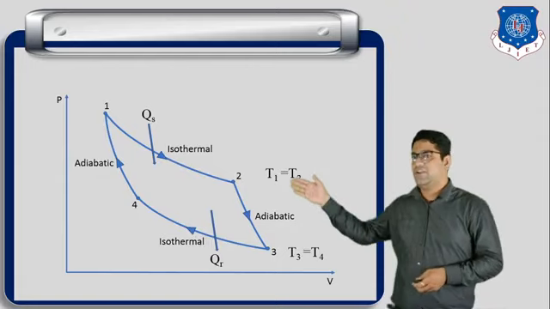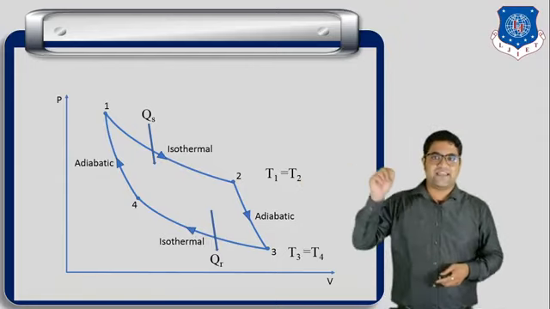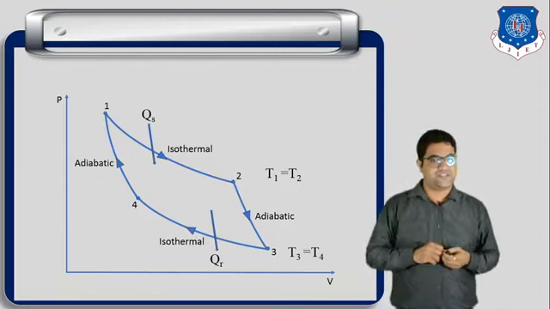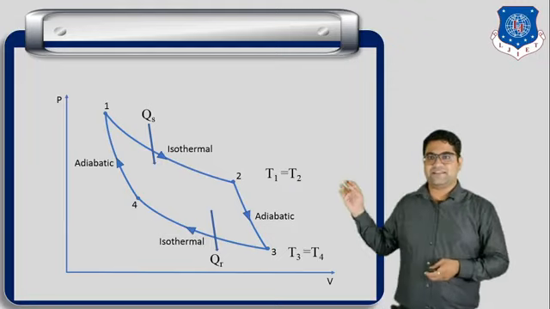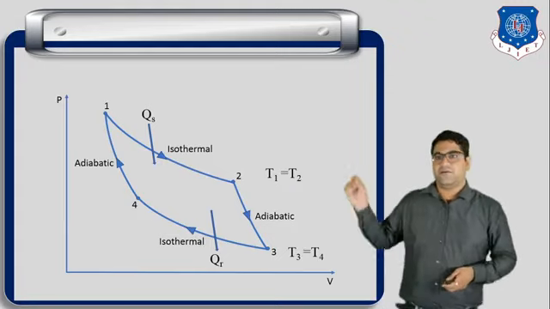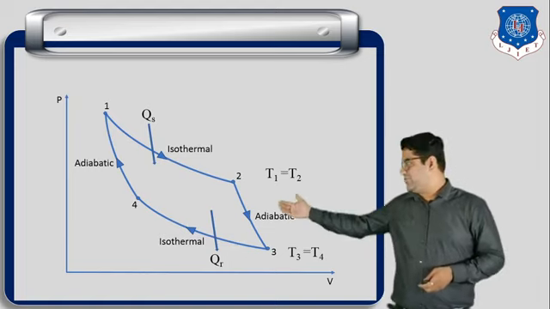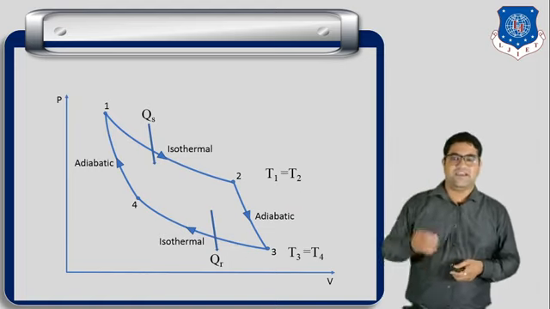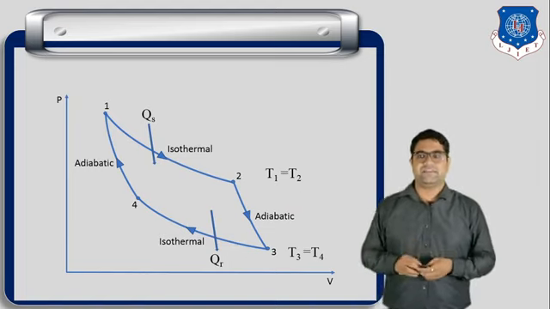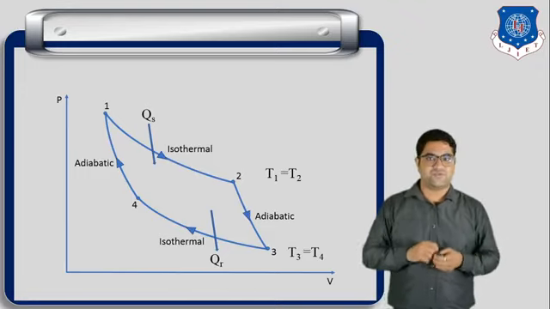From the diagram itself, you can easily understand that the cycle is made of a total of 4 processes. Now let us understand all the 4 processes. In the process 1 to 2, you can see that the volume is increased, and because the volume is increased, we can say that it is the expansion process.